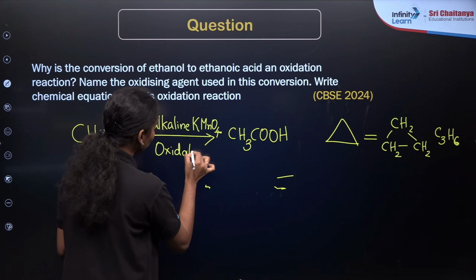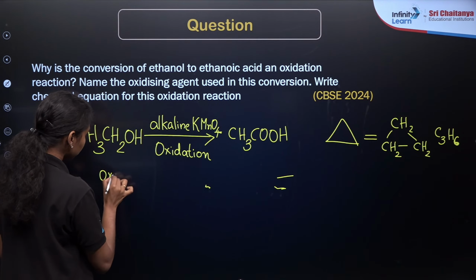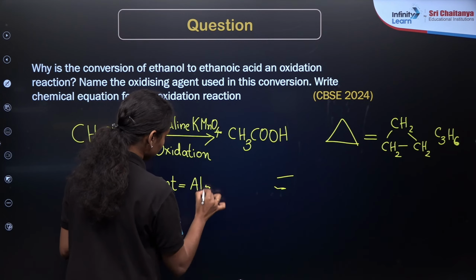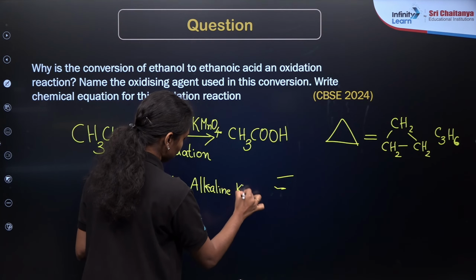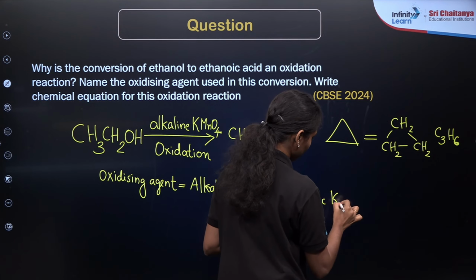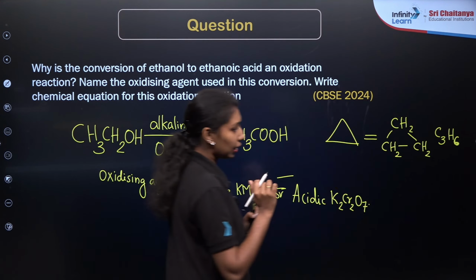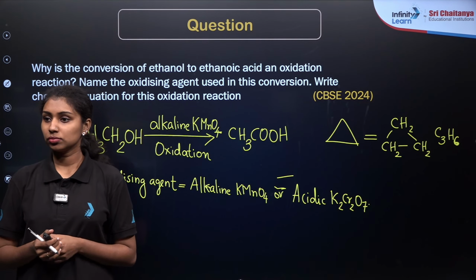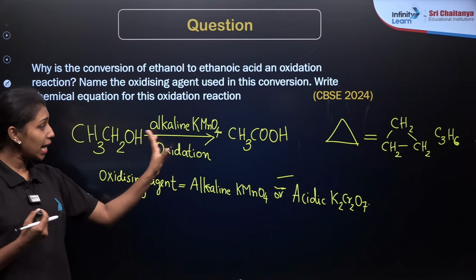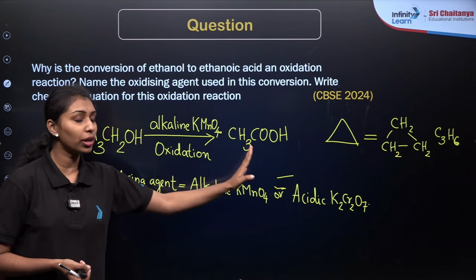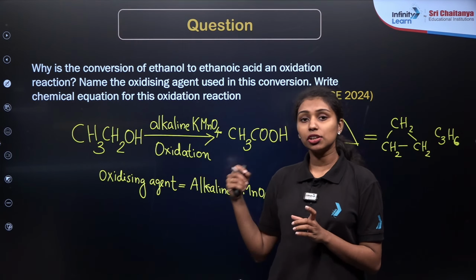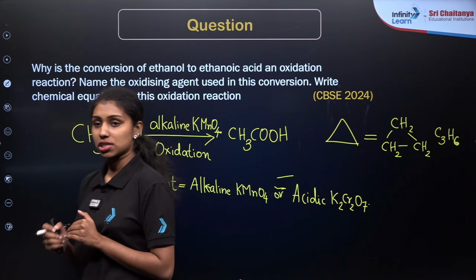You can use either alkaline KMnO4 or acidic K2Cr2O7, potassium dichromate, and you will get ethanoic acid as the product. Is that clear?